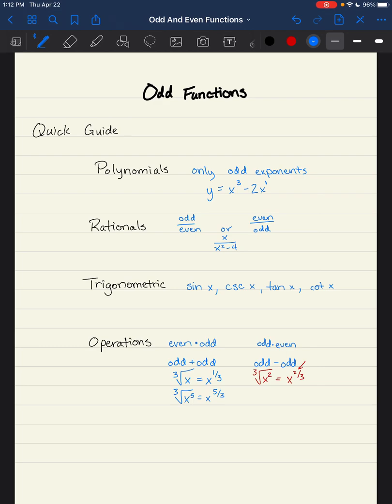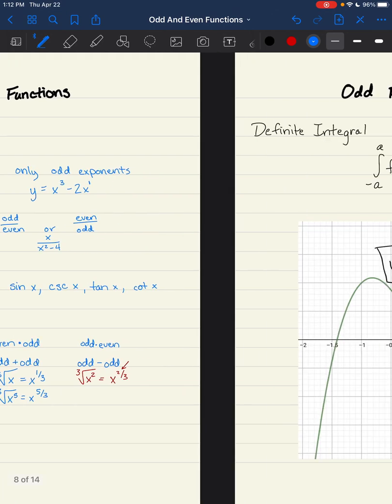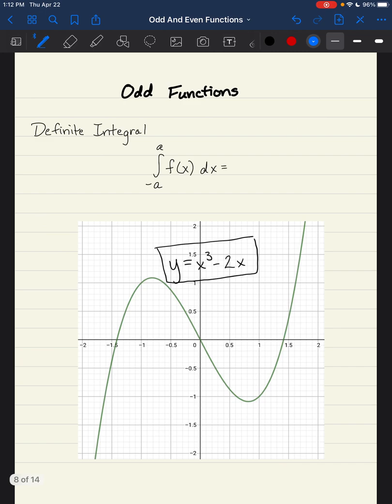Now, there is one little tidbit of information that's really important in calculus having to do with odd functions, and it's the definite integral. Notice my bounds on the top and the bottom are the same number, just opposite signs. And right here, I'm going to plug in an odd function as my integrand. What I should always get when I do this definite integral is the same number every time, and it's always going to be 0.